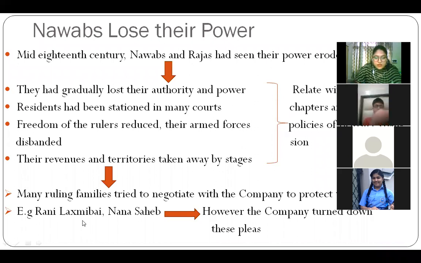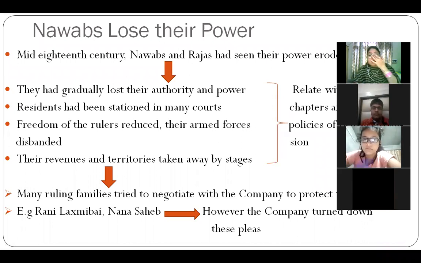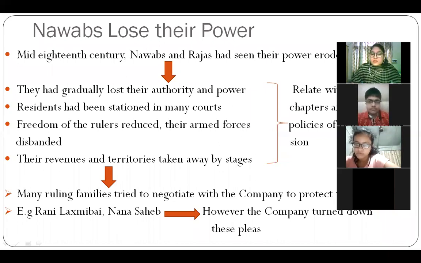So this Rani Lakshmi Bai, when you see the picture of Rani Lakshmi Bai, she is always fighting on the horse and carrying a baby on her back. So that baby which she is carrying is her adopted son. The first real son of Rani Lakshmibai died due to some reason. So that son is an adopted son, and you know that the company did not give provisions to hand over the kingdom to adopted sons. So they put up the request, but somehow they turned it down. So Nana Sahib was also an adopted son of Peshwa Bajirao II. So then this led to the revolt.